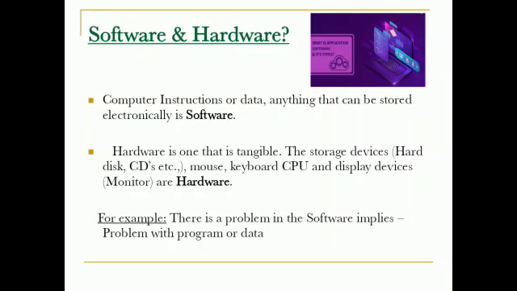Then coming to the types of OS, the operating system is divided into five types: batch operating system, time sharing operating system, distributed operating system, network operating system, and real time operating system. The real time operating system has two types: hard real time systems and soft real time systems.